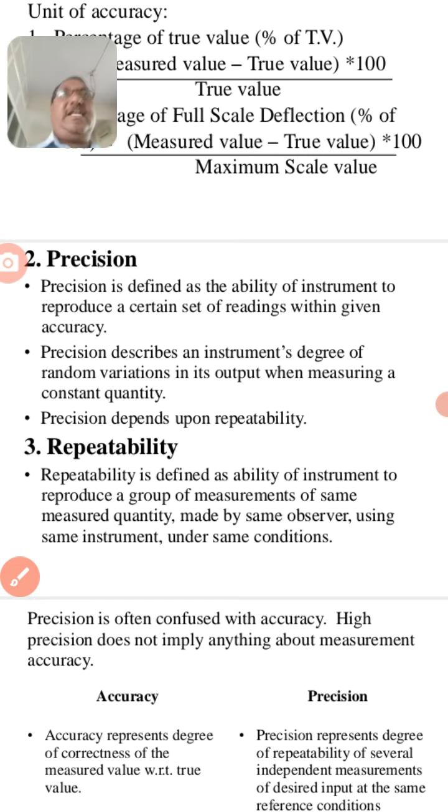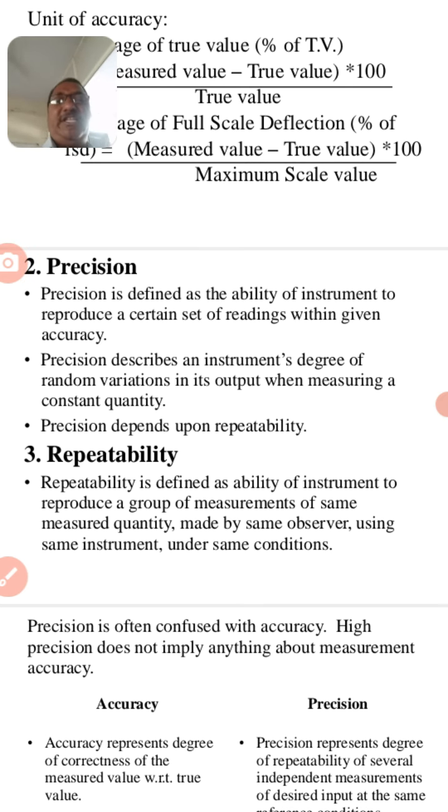Let us understand second definition, that is precision. This is related to static characteristics. Precision is defined as ability of the instrument to reproduce a certain set of readings with a given accuracy.